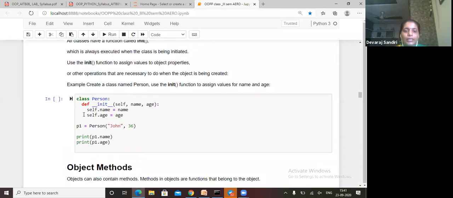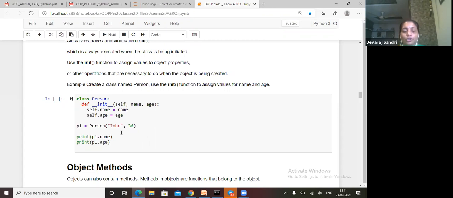How do we create our init method? Here is another example. We take class Person and def init of self, name, age. Here we give three arguments: self is the permanent argument, and name and age we give on our own. So self.name = name and self.age = age. We create one object, p1 = Person("John", 36), meaning name is John and age is 36. Then we print p1.name and print p1.age.